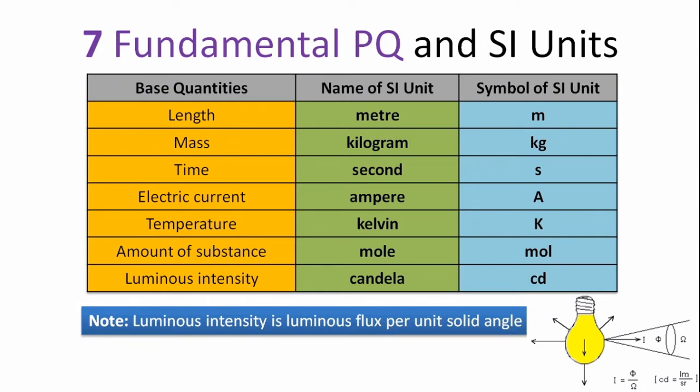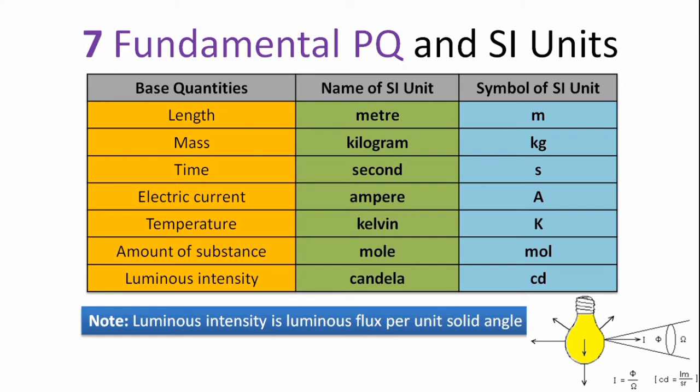The second physical quantity mass, its SI unit is kilogram, and it is denoted by letters kg. Time is a fundamental physical quantity, its SI unit is second and represented by letter s.